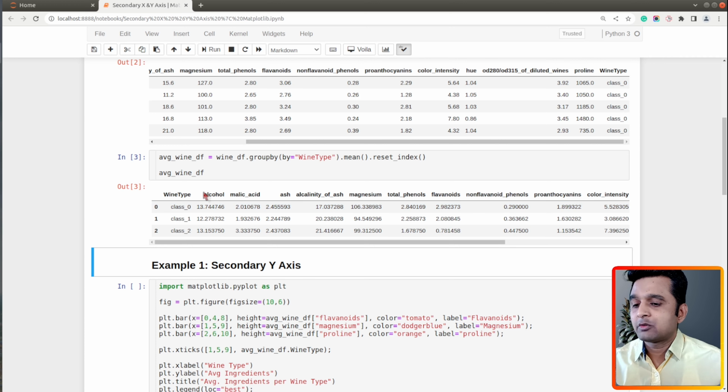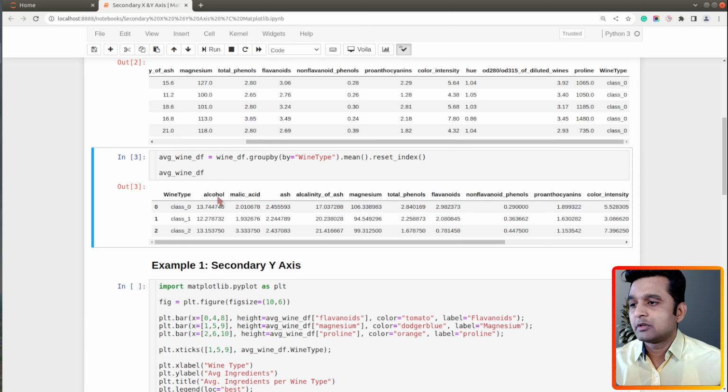Over here I have created a new data frame named average wine df. Now this data frame has average values of various ingredients per wine type. You can see we have only 3 rows, which are class 0, class 1 and class 2. And the values are the average value of that selected ingredient per wine type.